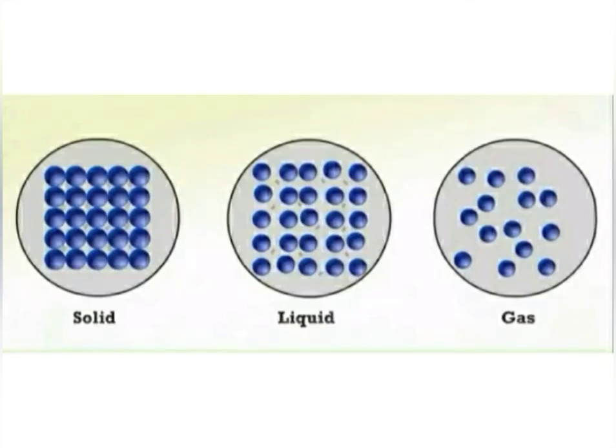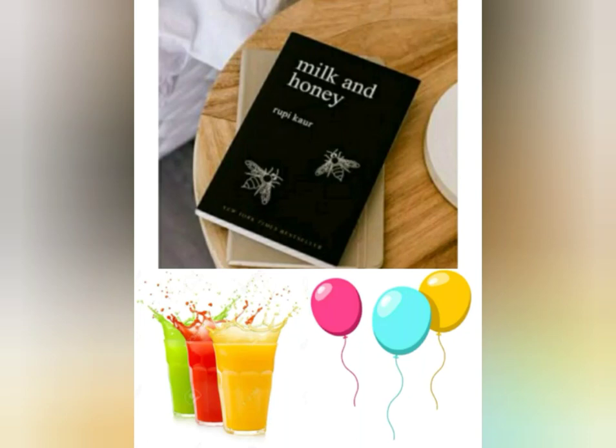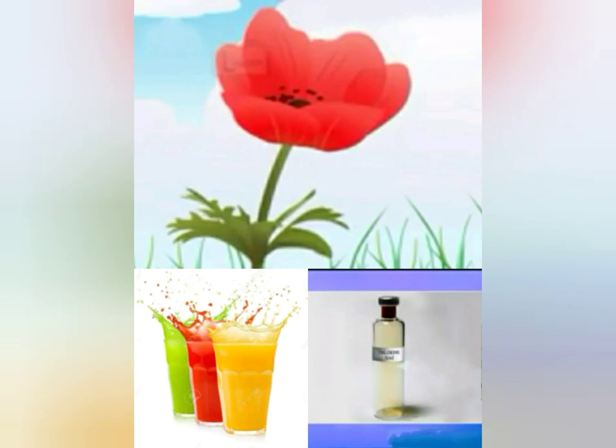States. There are three states of matter: solid, liquid and gaseous. Color. All matter, solid, liquid and gas, as you can see here, book, juices, balloons, all three have different colors. So matter can be distinguished by varied colors. Odor. Odor means smell. All matter shows variation in smell. Flower, juices, perfume, all these three show variation in smell.